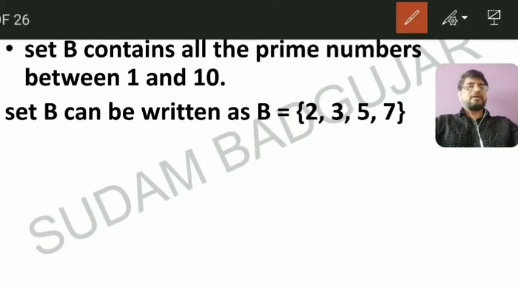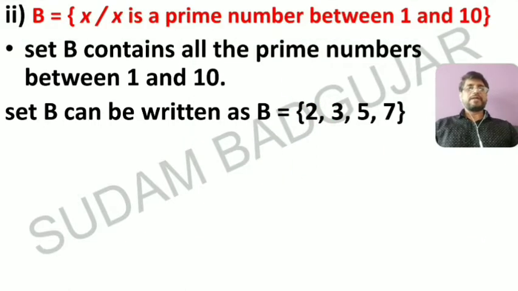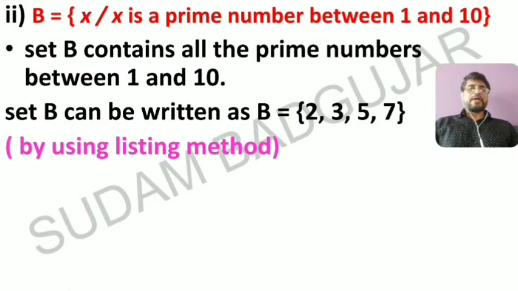See again, prime numbers are always odd numbers, except this 2. 2 is the only even prime number, you must remember. 2 is the only even prime number. Then by using the listing method we get 2, 3, 5, 7.